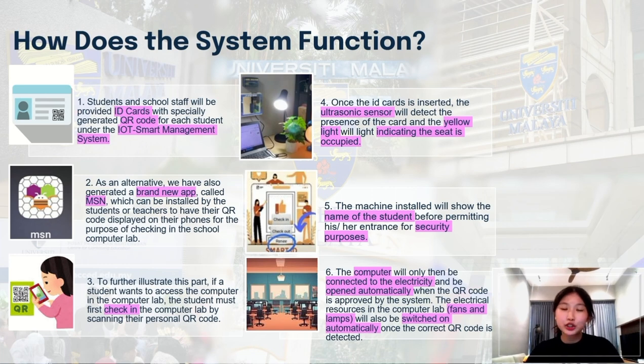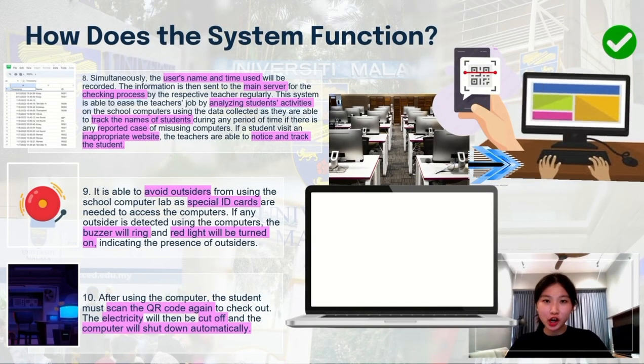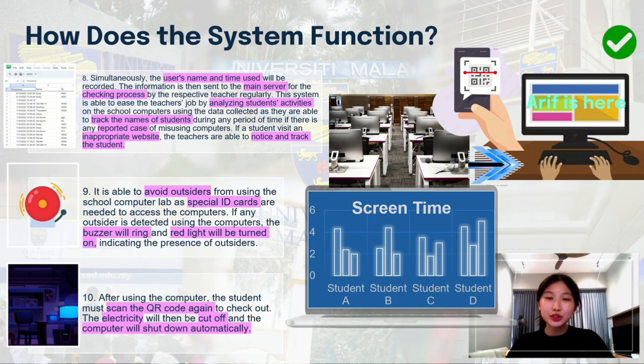The machine installed will show the name of the student before permitting his or her entrance for security purposes. Next, the computer will only then be connected to electricity and the computers will turn on automatically. Next, the user's name and time used will be recorded and sent to the main server for checking by the respective teacher regularly. This system is able to ease the teacher's job by analyzing the students' activities on the computers, tracking the names of the students during any period of time if there is any reported case of misusing the computers.